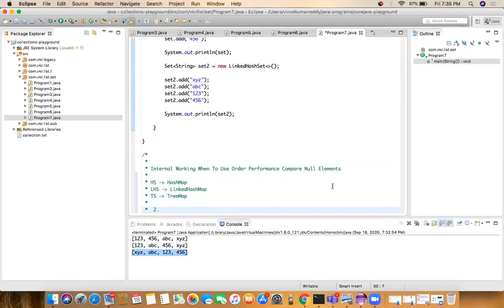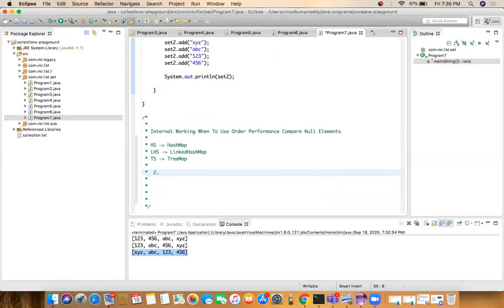Second difference. Coming to the HashSet, whenever you create an object of the HashSet, it won't allow the duplicates, and it won't maintain any order. It is unordered.